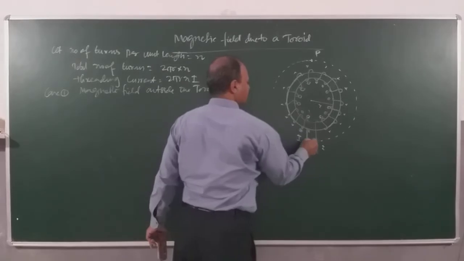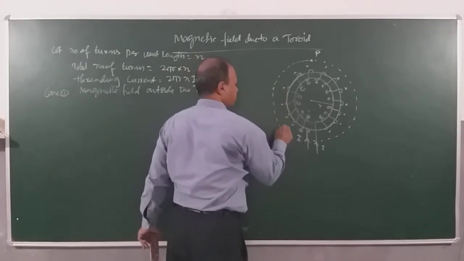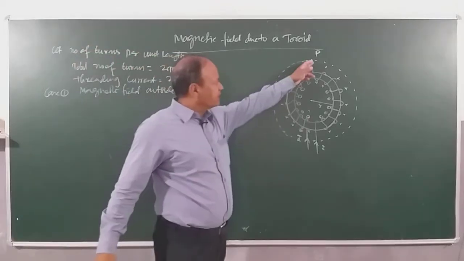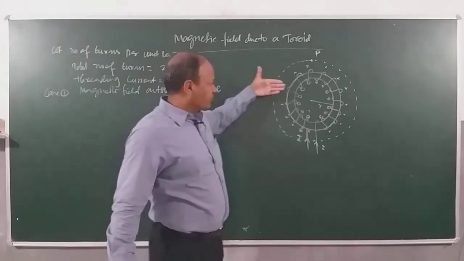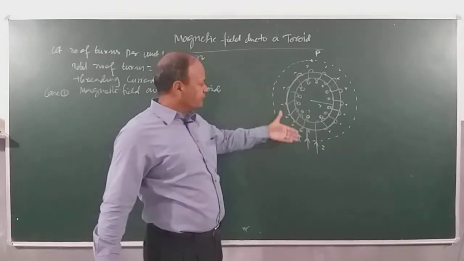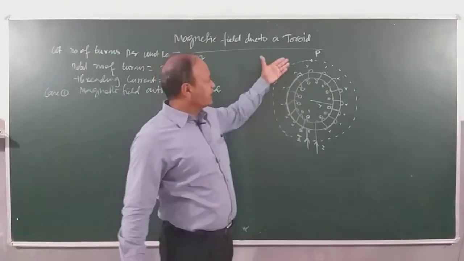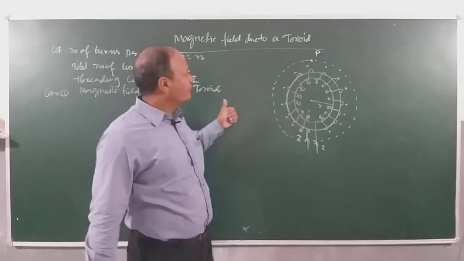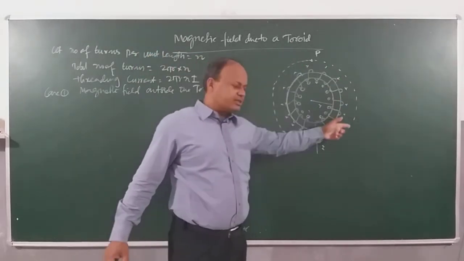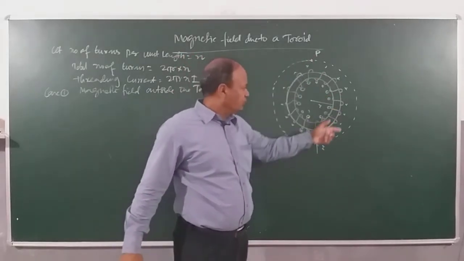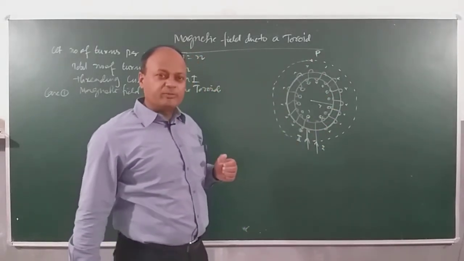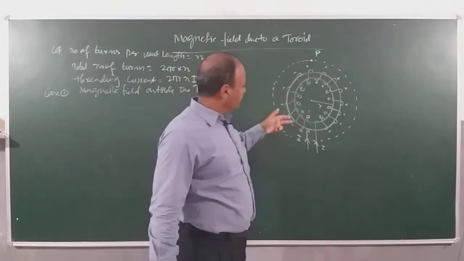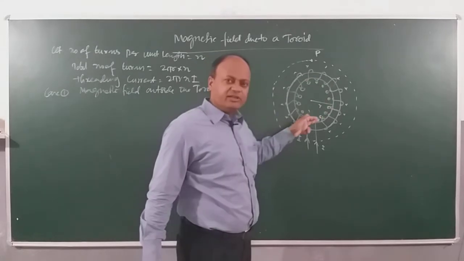The Amperian loop will be this. For a point outside at P, I can consider a flat surface to be the surface which is containing the Amperian loop. It's something like this, right? Now, if I consider the Amperian surface to be this, you can see the net enclosed current will be how much? 0. Study carefully. You can see as many currents are entering here, as many currents are leaving here.